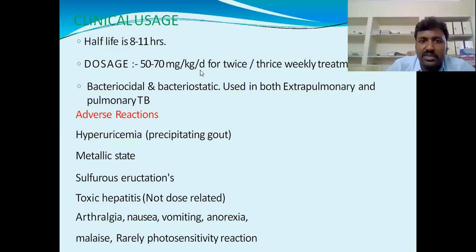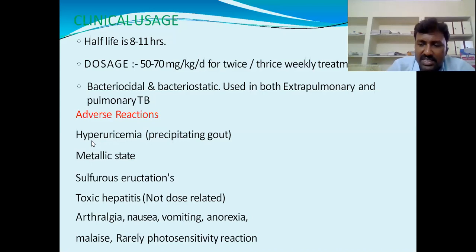The dose is 50 to 70 mg per kg per day. You can use it for twice or thrice weekly treatment. It is bactericidal and bacteriostatic, used in both extrapulmonary and pulmonary tuberculosis. If you use a high dose, it acts as a bactericidal. If we use a low dose, it acts as a bacteriostatic.